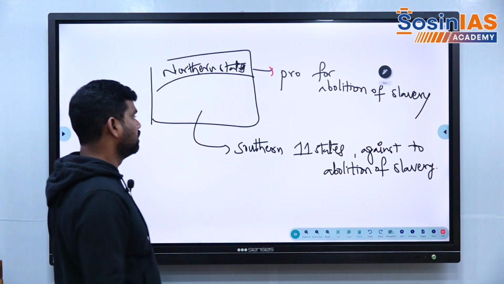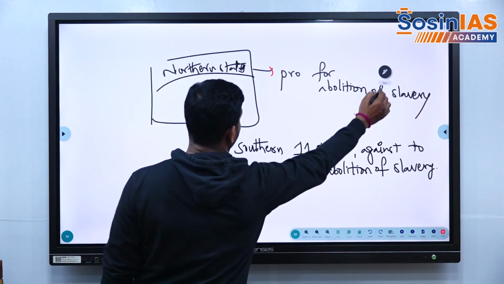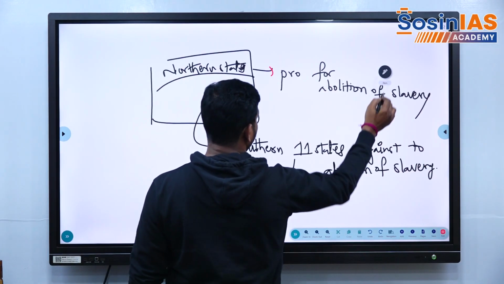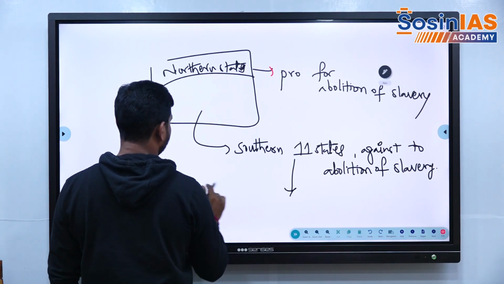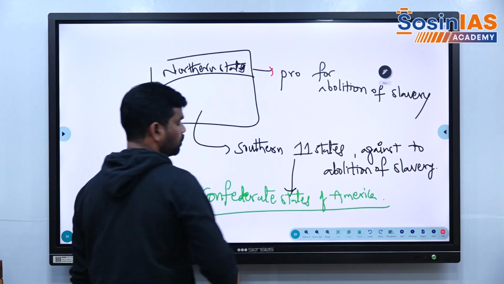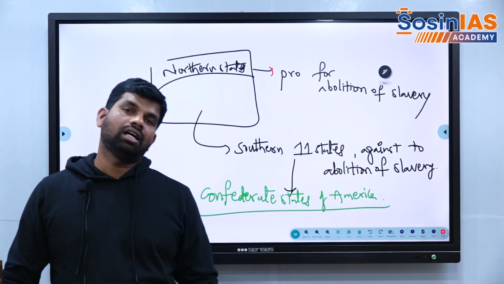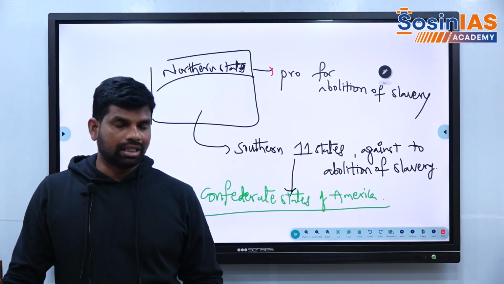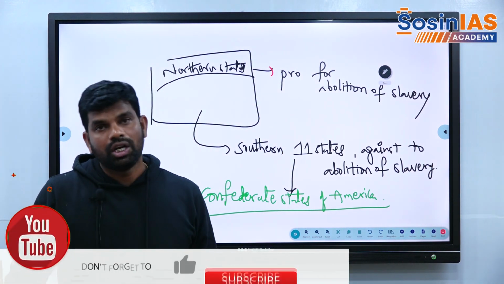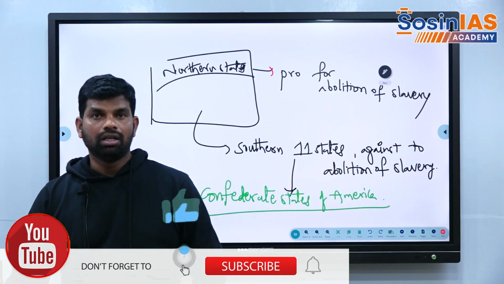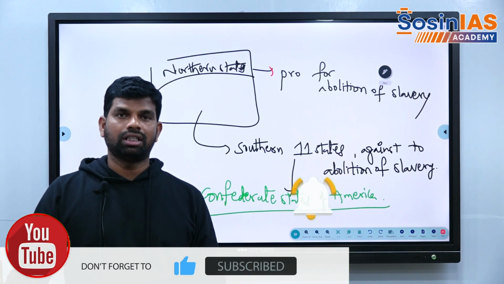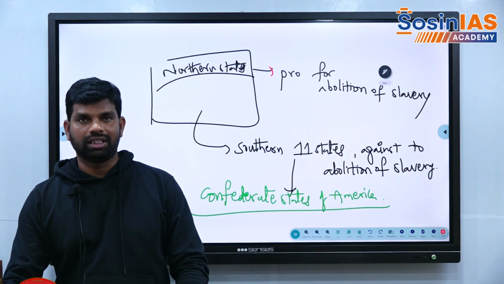So what happened is, the 11 states were formed into the Confederate States of America. A union, a kind of confederation, was formed, and they revolted against the Abraham Lincoln government. They even decided to come out of the United States of America, because the United States of America was formed by the agreement between the states.